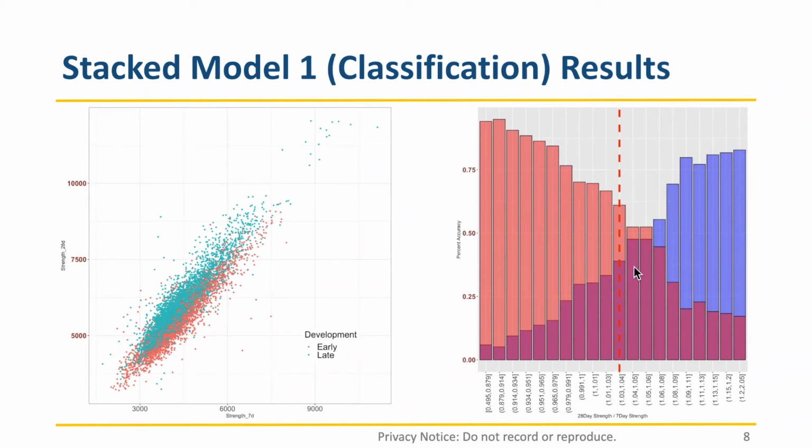This plot groups data points based on the relationship between its 28-day strength and 7-day strength. It shows that as the data gets closer to the regression line, which is indicated by the red line in the figure, the percentage of error, which is indicated by the purple bars, increases.